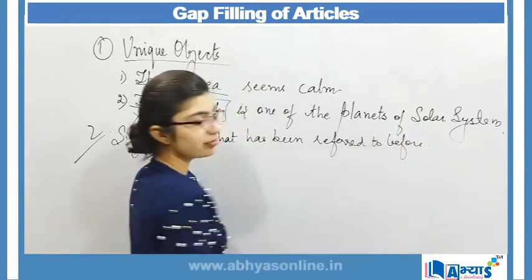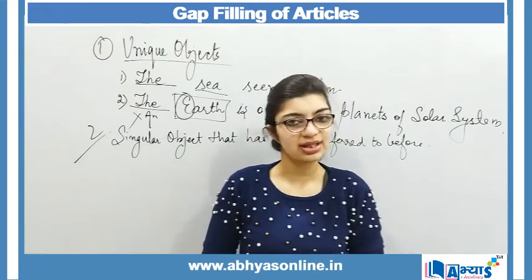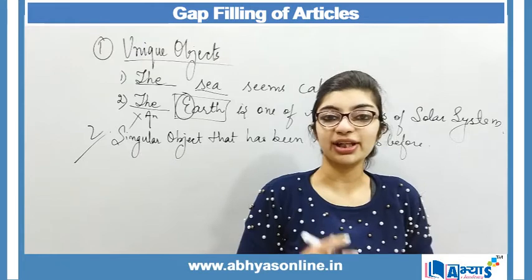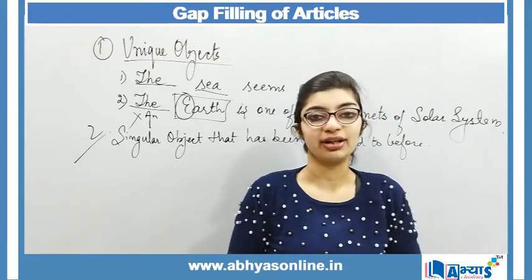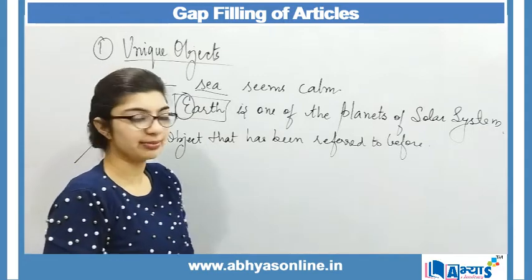Now suppose we refer to a singular object once. For mentioning that once, obviously we will use a or an. But when I am mentioning that singular object again, in that case I use the. So let us understand this through an example.